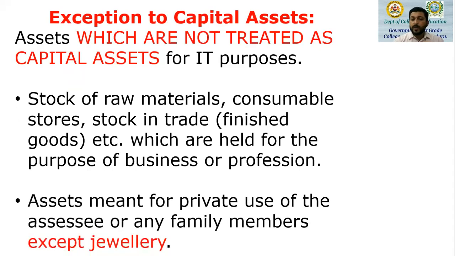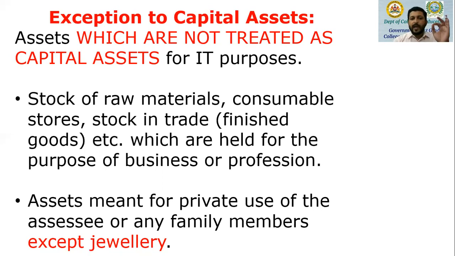Second, assets which are meant for private use of an assessee or any of the family members of the assessee, excluding jewelry. Jewelry is a capital asset. Other than jewelry, let's say a motor car, a two-wheeler, a refrigerator, a computer: if meant for private use of an assessee, such assets will not be treated as capital assets.